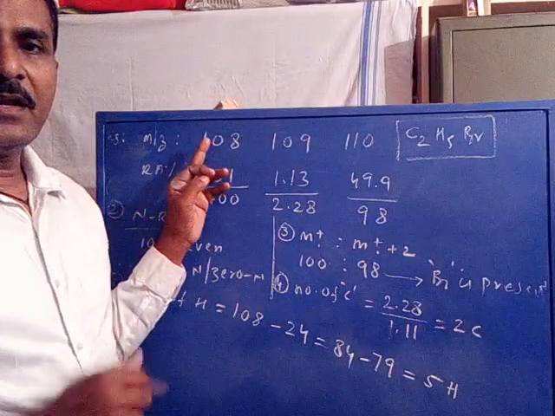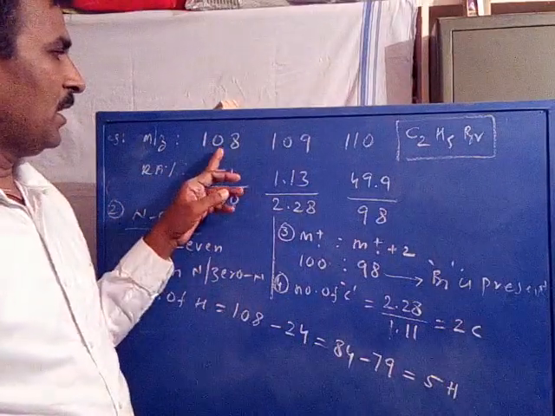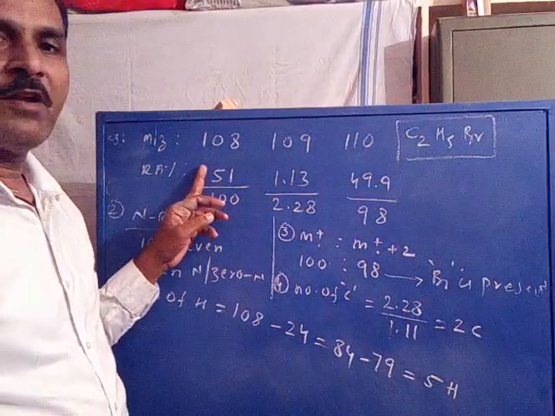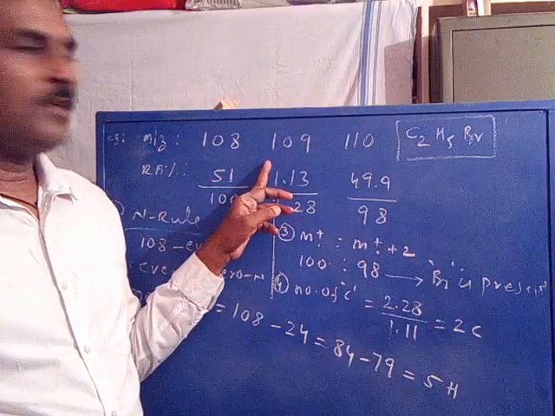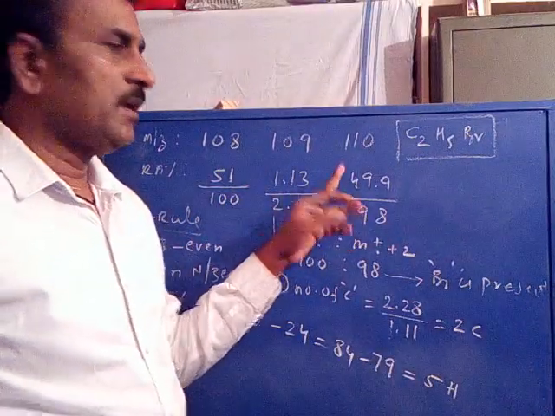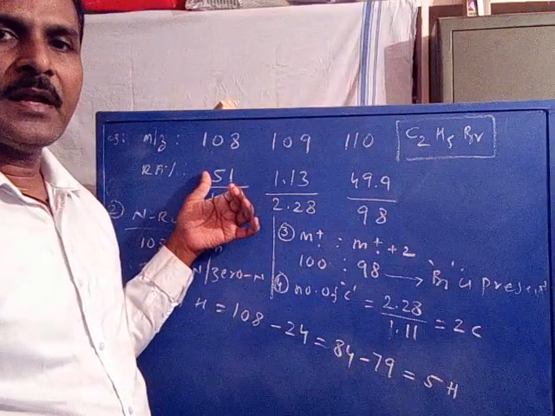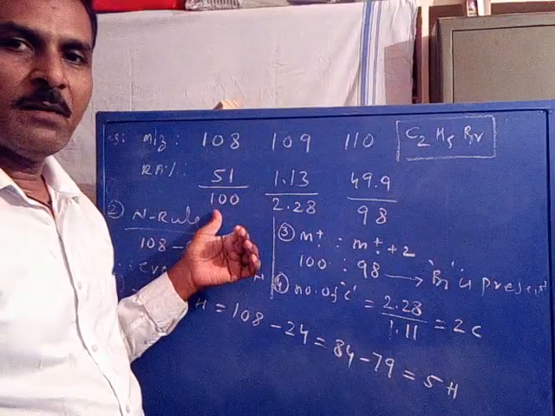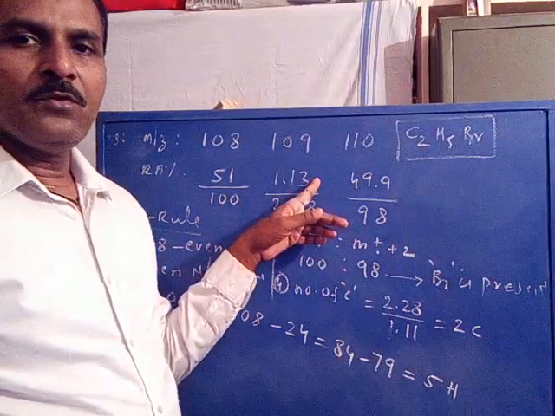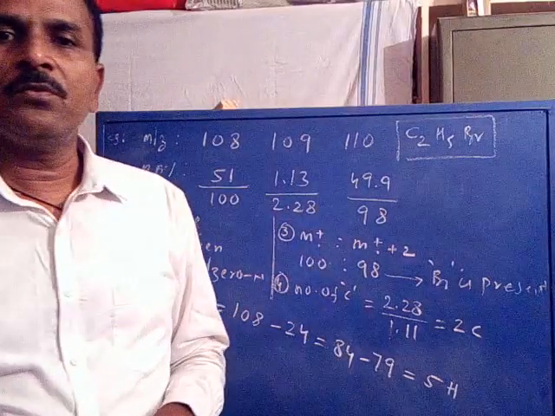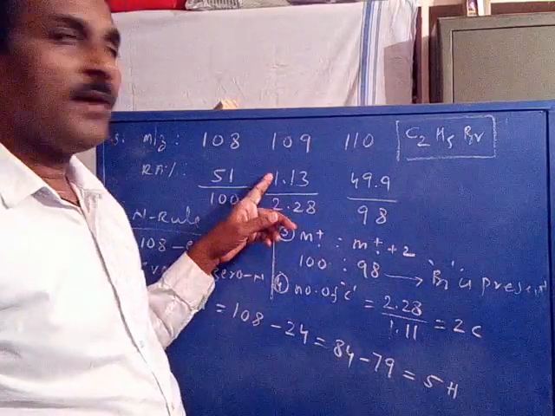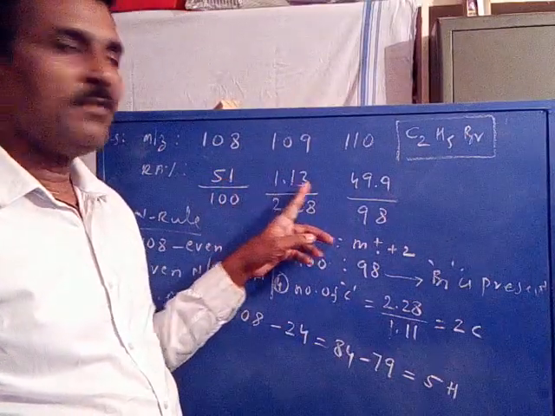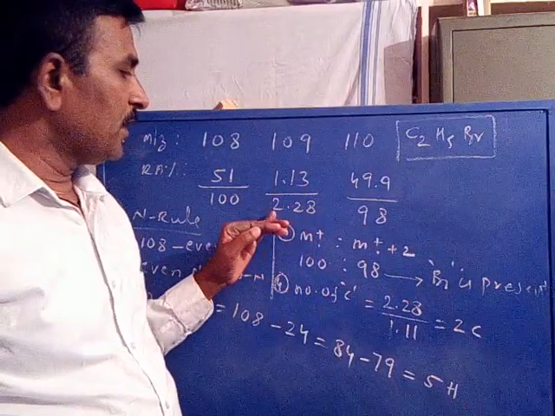I can explain once again. A series of signals at the highest m/z value selected from the spectrum: 108, 109, 110, with respective intensity values of 51 for the molecular ion, 1.13 for the plus 1 signal, and 49.9 for the plus 2 signal. It is not 100%, therefore we recalculate its intensity to 100%: 51 divided by 51 times 100 becomes 100. Proportionally, the plus 1 and plus 2 signal intensities are also recalculated. 1.13 divided by 51 times 100 becomes 2.28.